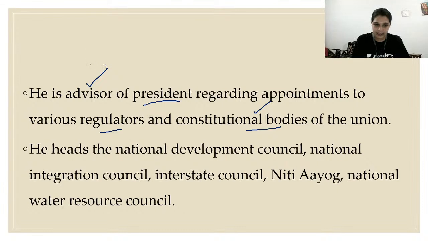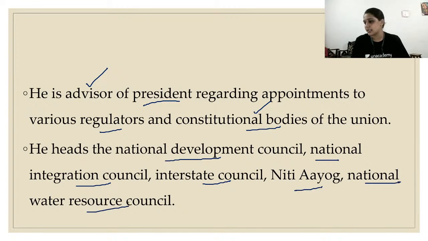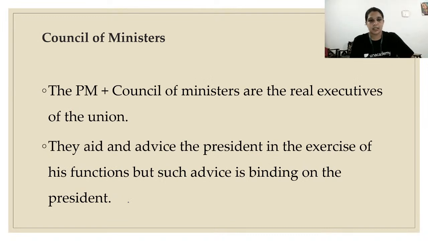And he heads the National Development Council. See, this is very important. He heads the National Development Council, National Integration Council, Interstate Council, Niti Aayog, National Water Resource Council, etc. Okay, yes. Council of Ministers. So the Prime Minister plus Council of Ministers are the real executives. What does Council of Ministers mean?